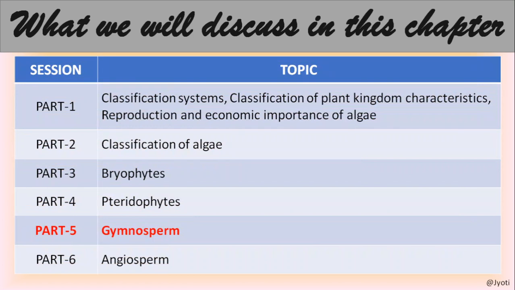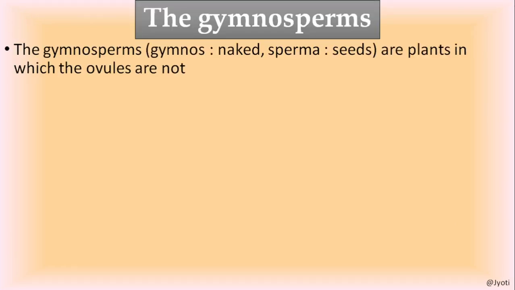Till now we have discussed the classification system of plant kingdom, characteristics, reproduction, economic importance of algae, classification of algae, bryophytes, pteridophytes, and today in this session we will discuss the gymnosperms. So what are gymnosperms?